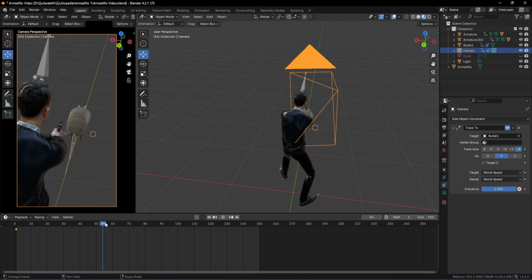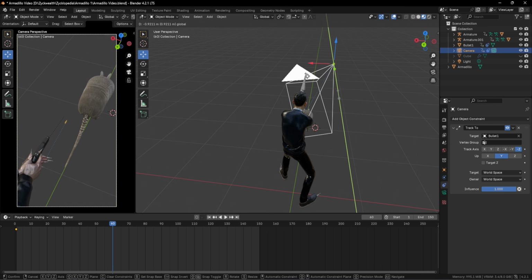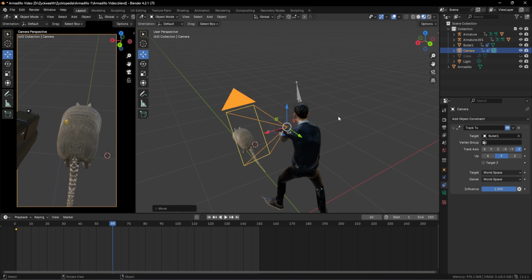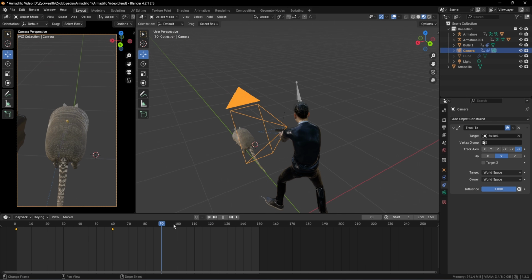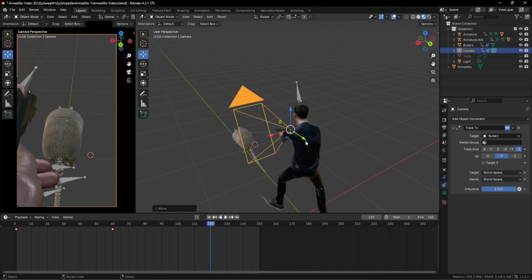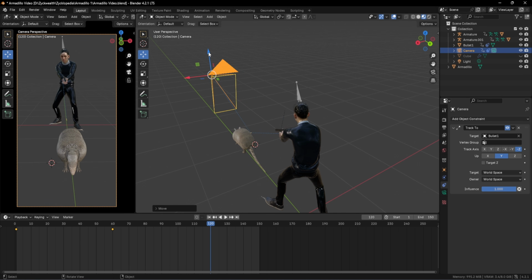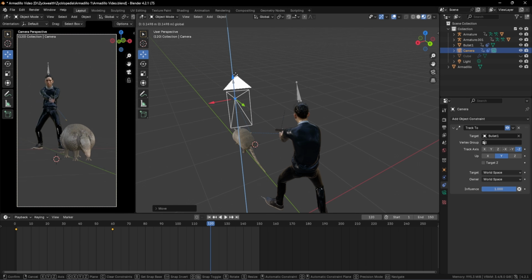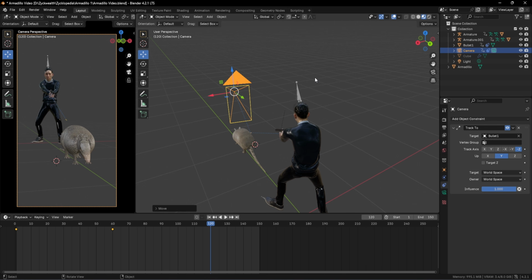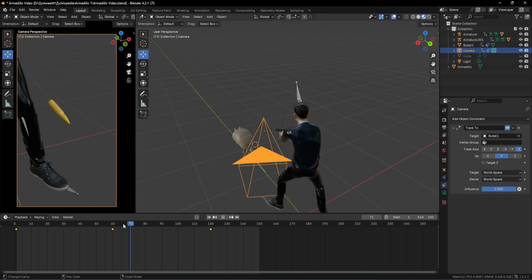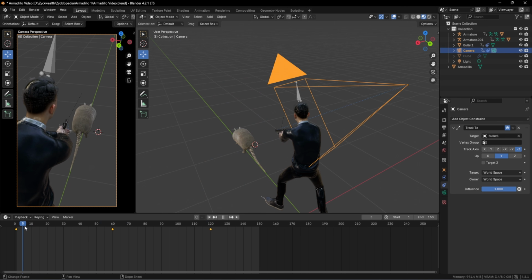Then on the 60th frame, I am moving the camera towards our bullet like this. And I'm going to add one more keyframe over here. Then on the 120th frame, I'm going to move the camera towards our armadillo so that we can see both of them on the scene like this. Then I'm going to add a keyframe over here and I'm just going to preview our animation. So our animation starts like this.